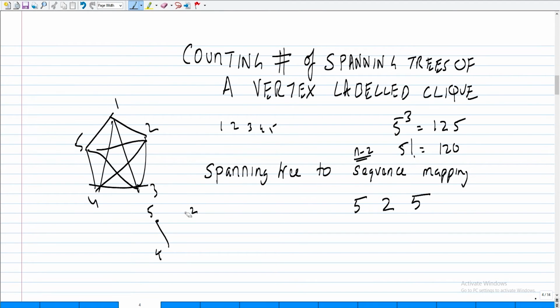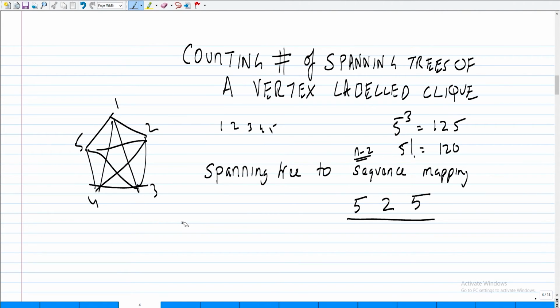Fine. So for every spanning tree of the graph, you output such a sequence. The sequence has how many letters? It has n minus 2 letters, in this case 3, and there are 5 possibilities. Now let me erase the whole tree, and let me show you how to reconstruct the tree given such a sequence.